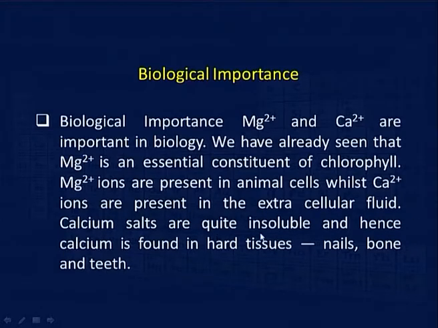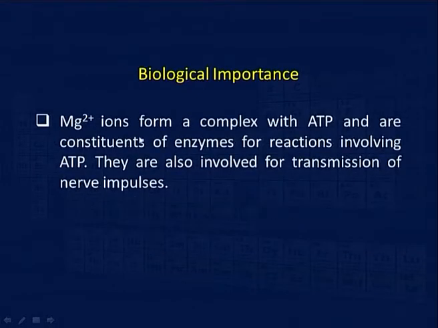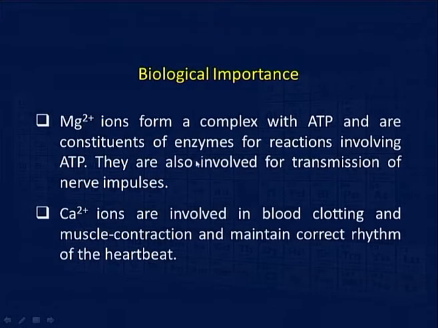Calcium salts are quite insoluble, and hence calcium is found in hard tissues like nail, bone and teeth. Now, magnesium 2+ ions form a complex with ATP and are constituents of enzymes for reactions involving ATP. They are also involved in the transmission of nerve impulses. Calcium ions are involved in blood clotting and muscle contraction and maintain correct rhythm of heartbeat.